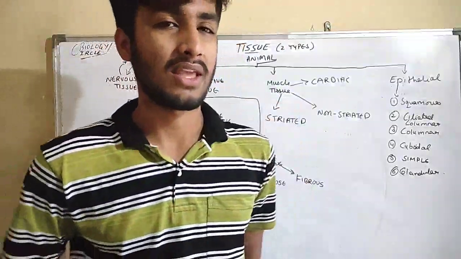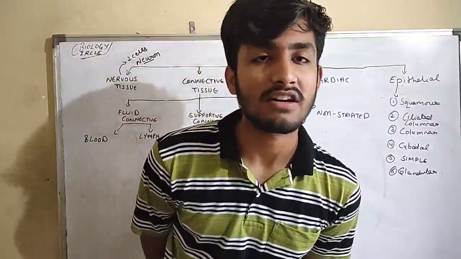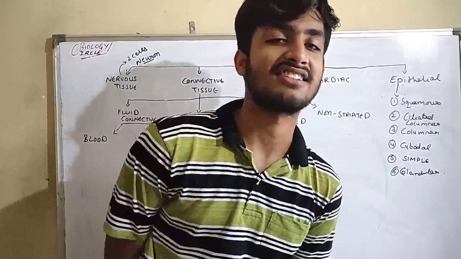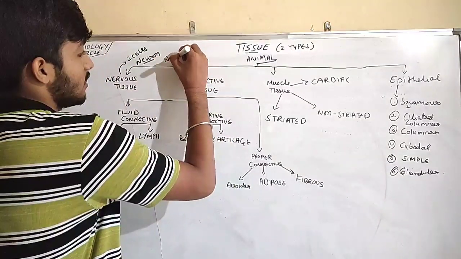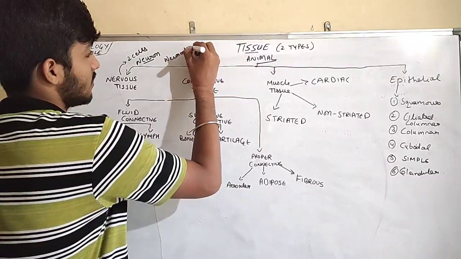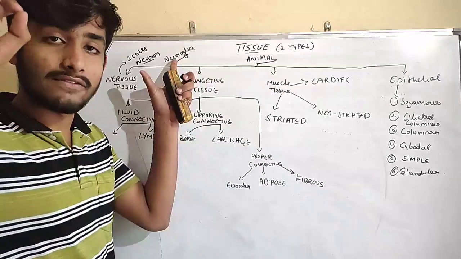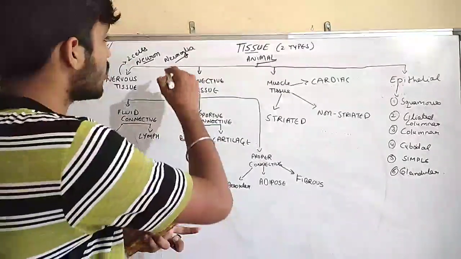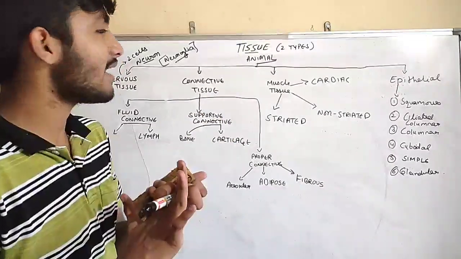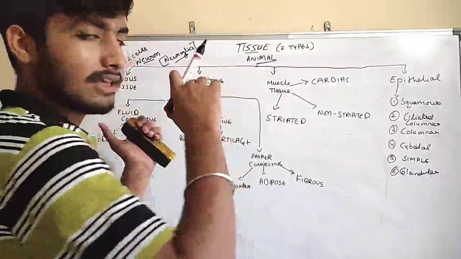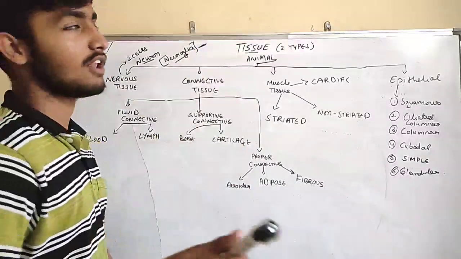The other cell is neuroglia. Neuroglia. A very little but very important point, guys. This thing is not told by most schools or any channel video, but is only presented to you by Biology Circle.